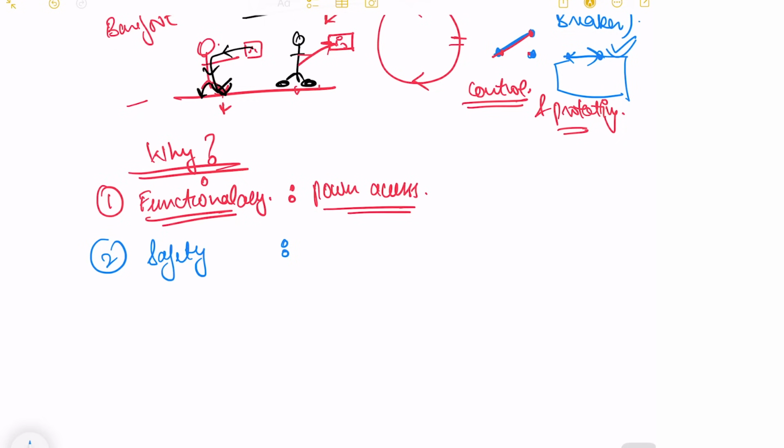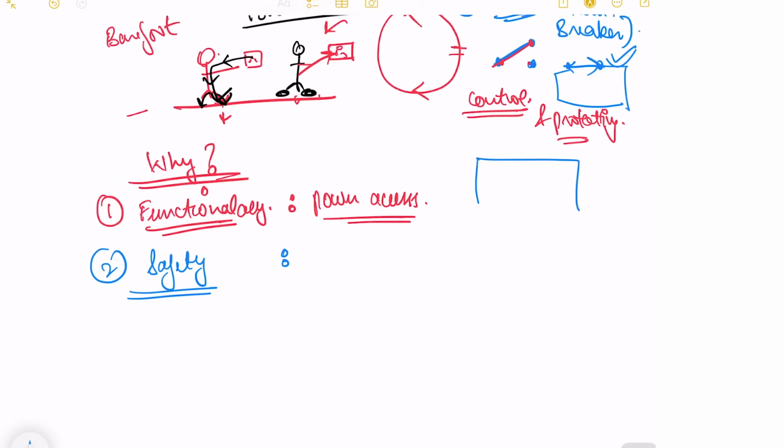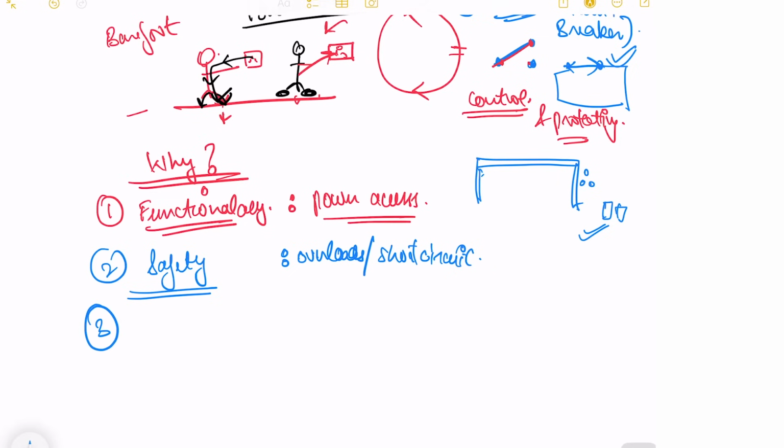If as an architect you have prepared a complete electrical drawing, you know which areas will have the wires, which areas will have the sockets, which areas will have the switches. So safety is important in terms of avoiding your overloads and your short circuits. If everything is planned already, we can avoid these things. Next is energy efficiency.